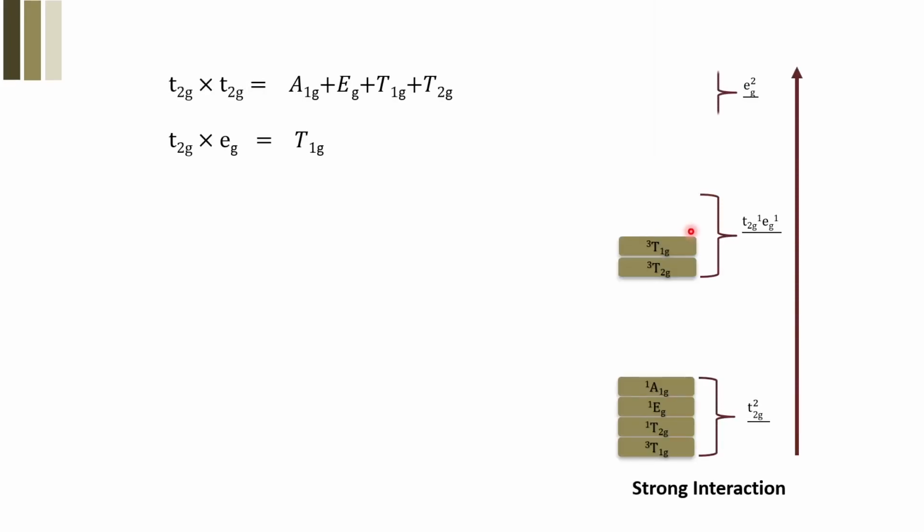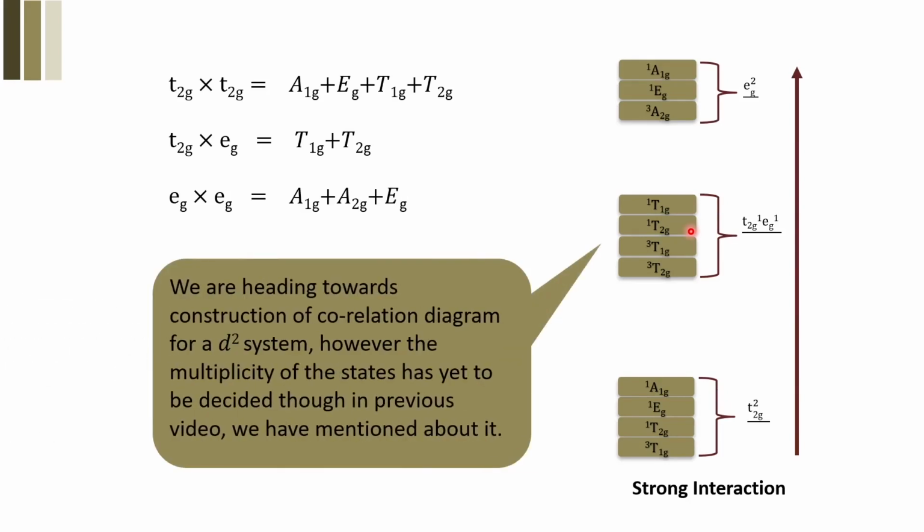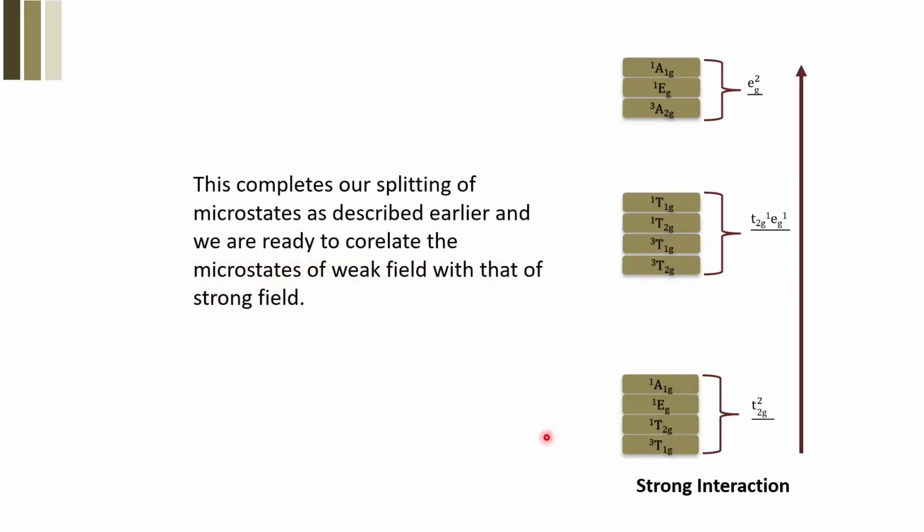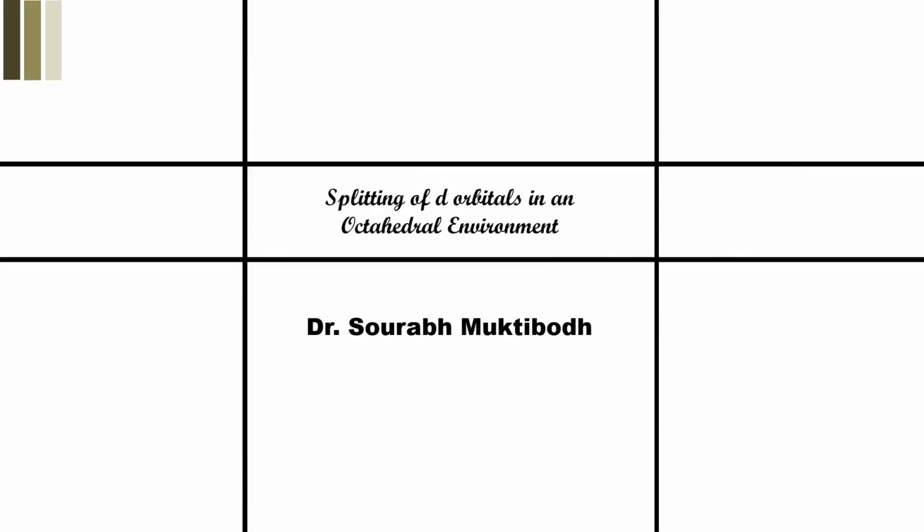Later on, we'll be proceeding towards the formation of correlation diagrams that would determine the splitting of d orbitals in an extremely large and a weak field or intermediate field. So again, I'm your instructor, Saurabh Muktibud, and let us begin to work it out.